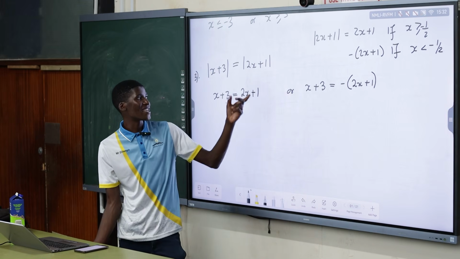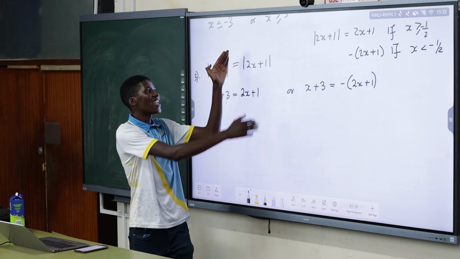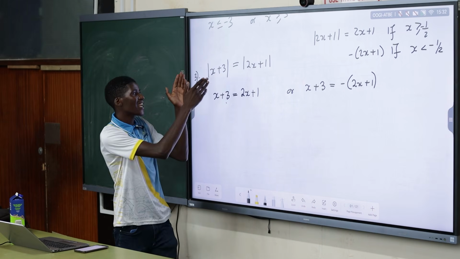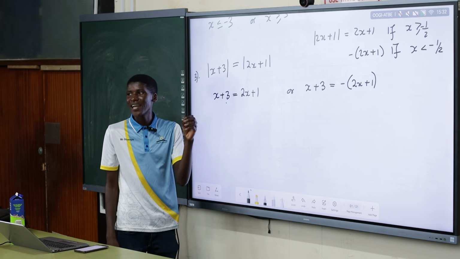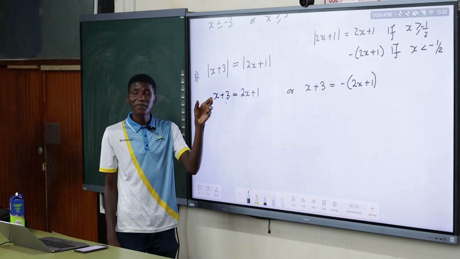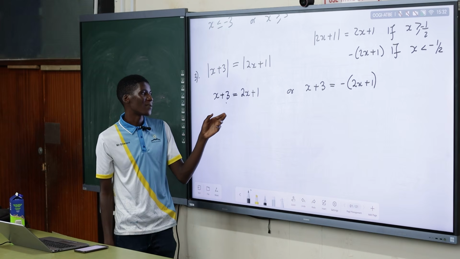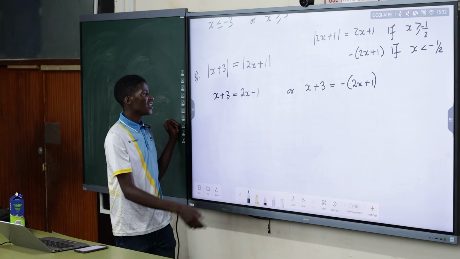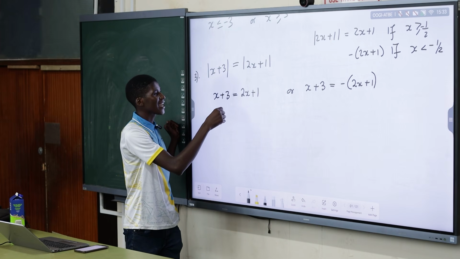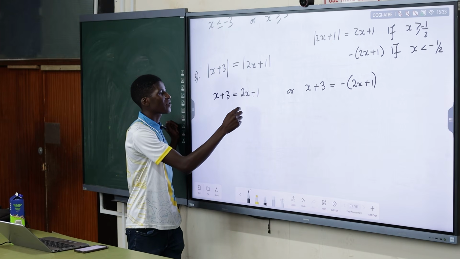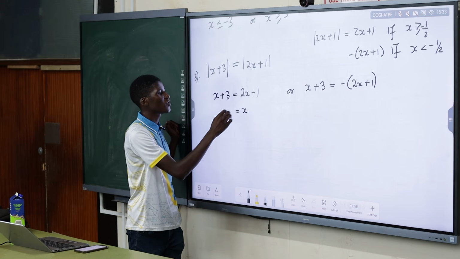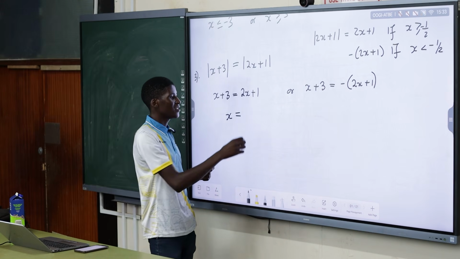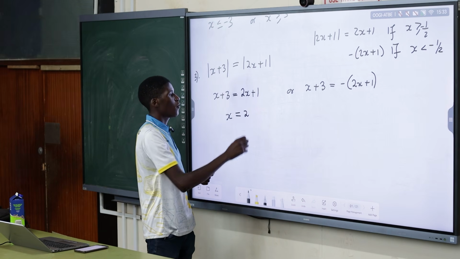You can also do the same thing on the other side. Keep the 2x plus 1, and you can make the 2 options on the x plus 3, x plus 3 and negative x plus 3. Still the same thing, you must get the same answers. So the rest is your mathematics there. If you take this one across and 3x across, what are you gonna have? x is equal to what? 2 or positive.